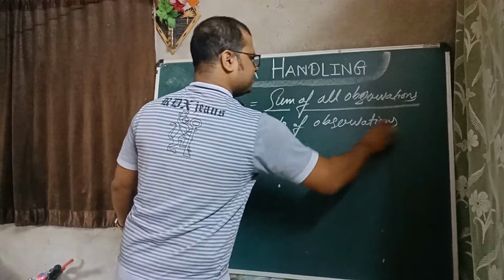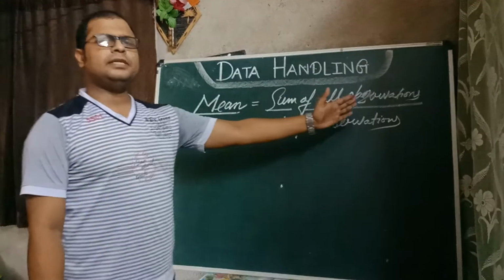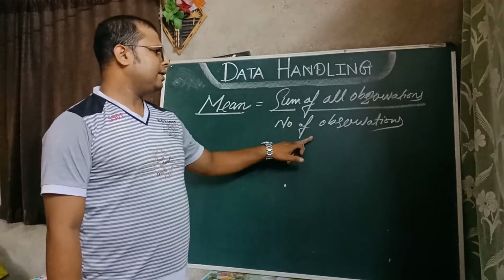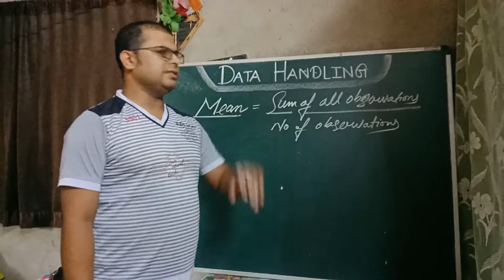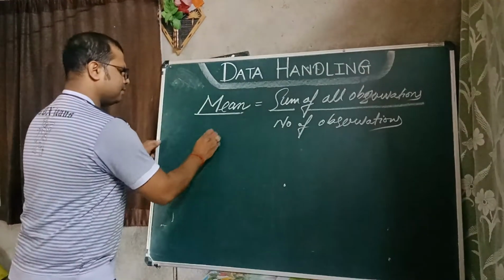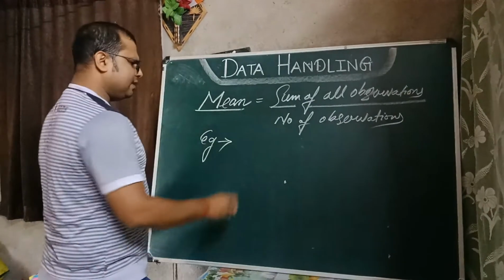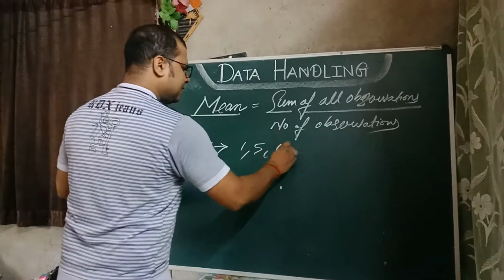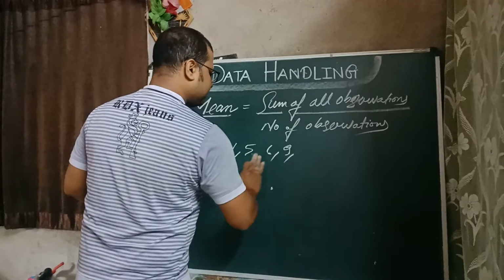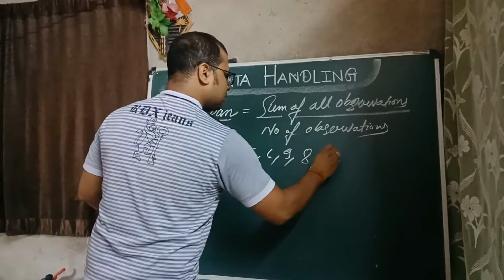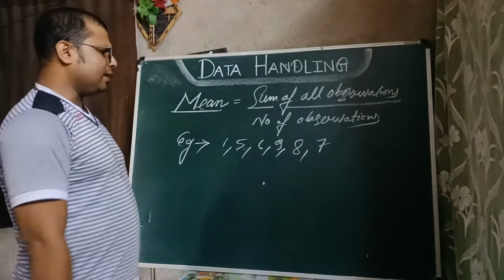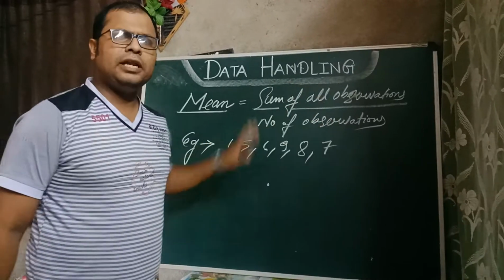Okay, students? The mean is the sum of all observations divided by the number of observations. Example: suppose we have data like this: 1, 5, 6, 9, 8, 7. And we have to find the mean of this.